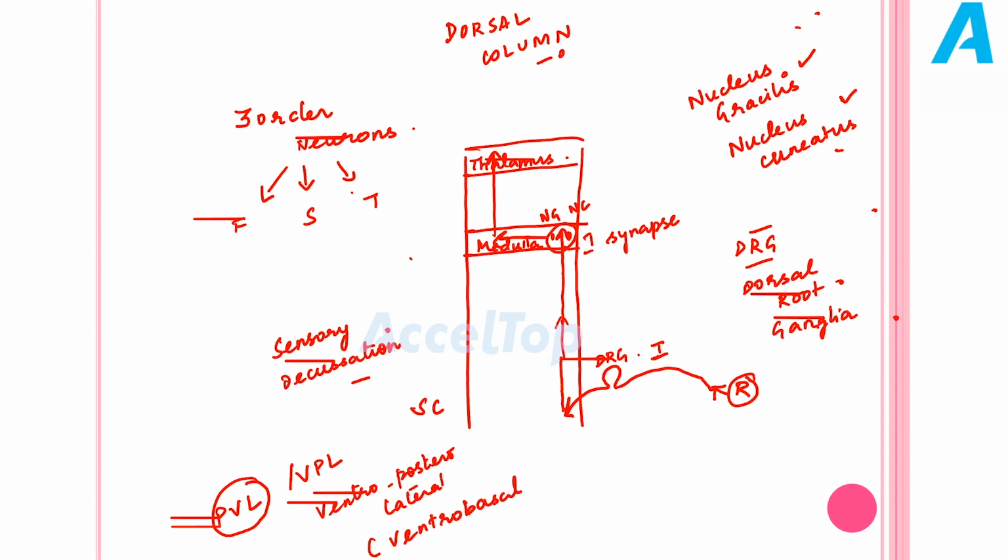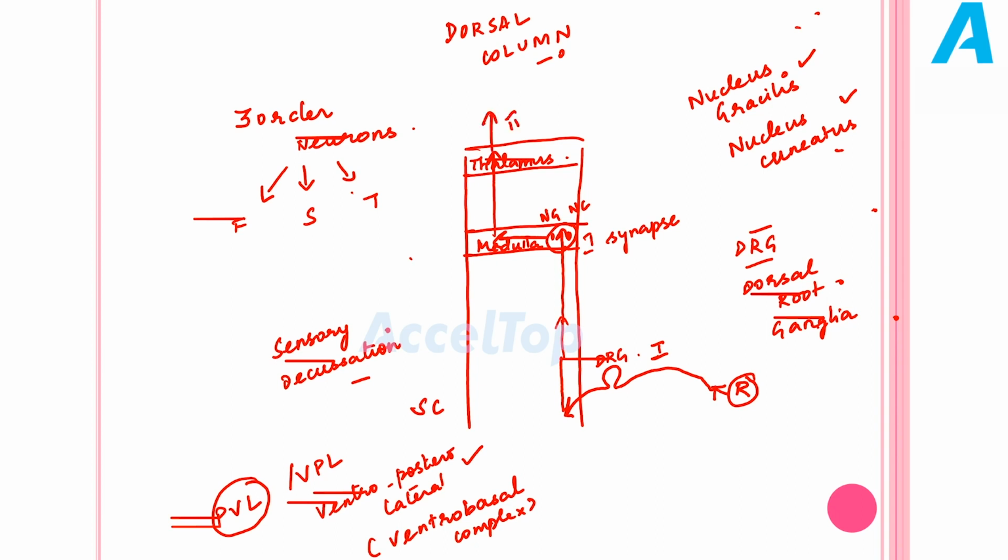It is a part of the ventrobasal complex. We are going to see the thalamus in upcoming classes, so just remember the name ventro-posterolateral nucleus of the thalamus. This nucleus will get repeated in other sensory tracts also.